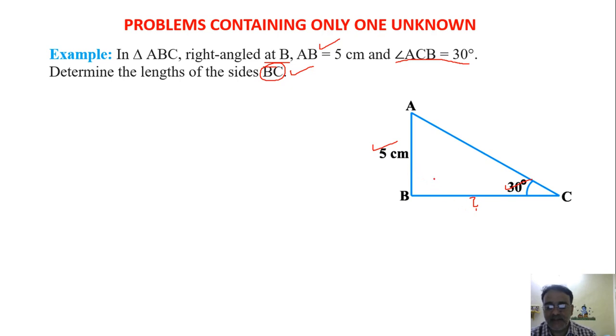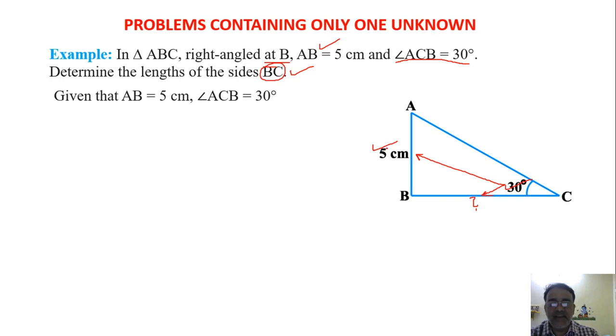Tan theta. Okay, first of all, this side is opposite to this angle, so this is the opposite side, and this is the adjacent side. And adjacent side और opposite sides में कौन सा trigonometric ratio आता है? Tan theta और cot theta. So basically we use tan theta only.